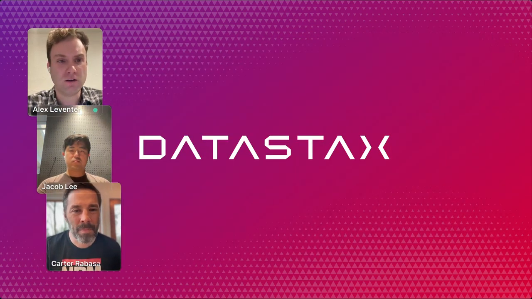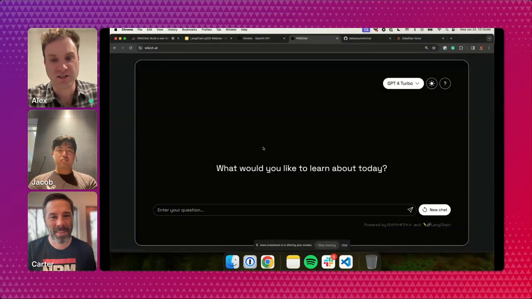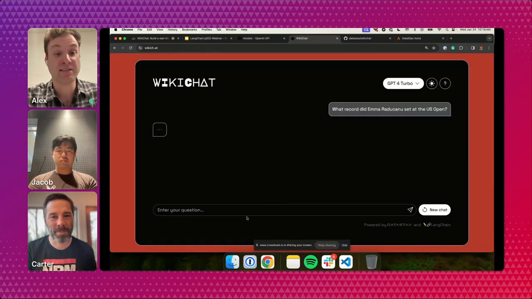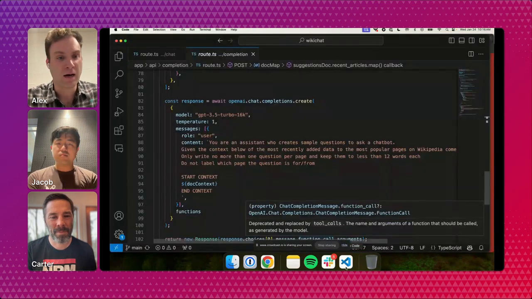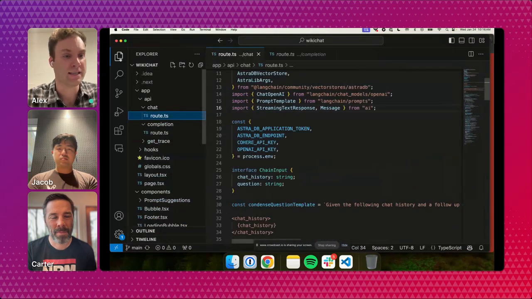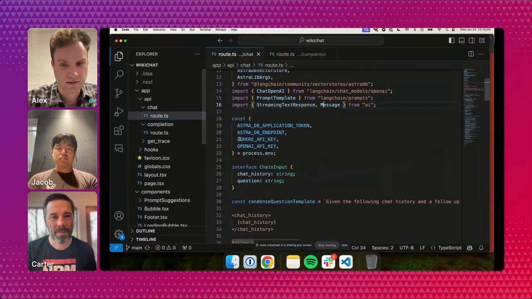And then the second big component is the actual chat, right? So now we have these suggestions. How does the actual chat work? So that's a different route. And that's also pretty basic. And Jacob will dive in more to exactly how that works.